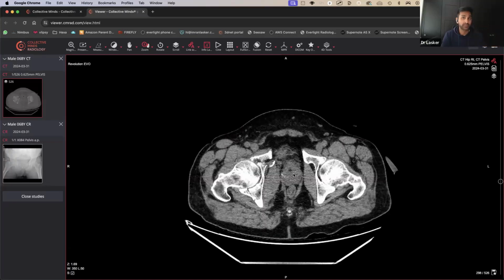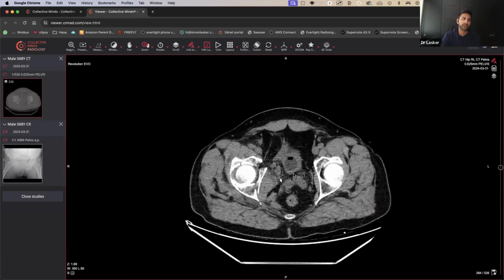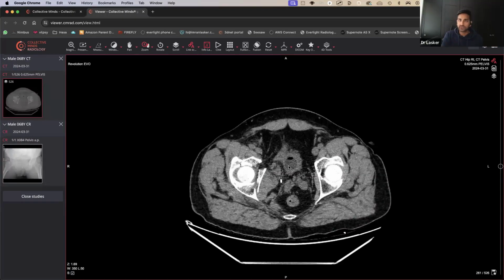It would be difficult to tell in this particular situation, but you may end up having to put contrast in and try to see whether the contrast is spilling into the pelvis or out of the pelvis, because that would mean this person's either got a bladder injury that's intraperitoneal versus extraperitoneal, and that can actually decide what kind of treatment they have.